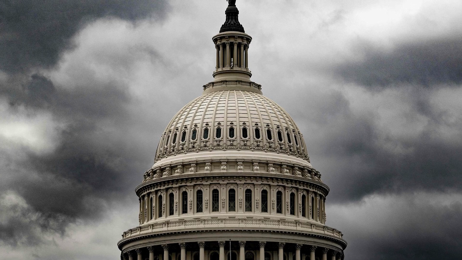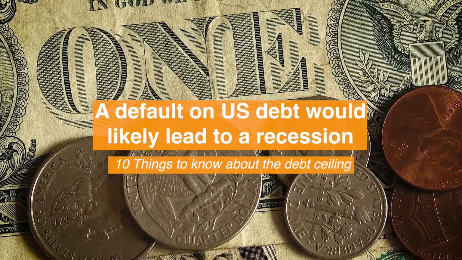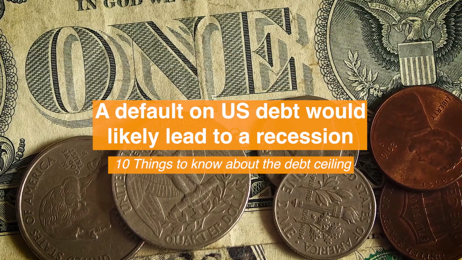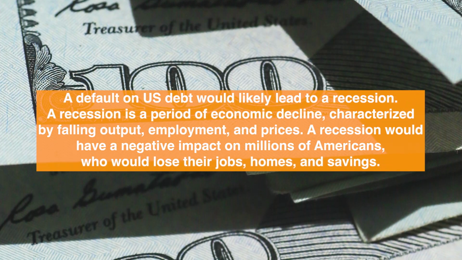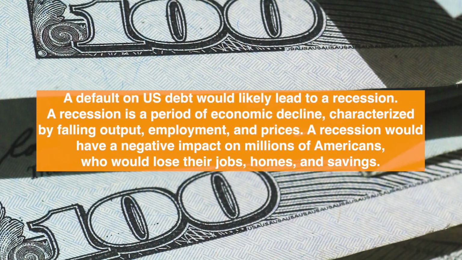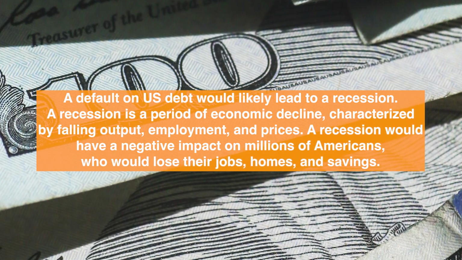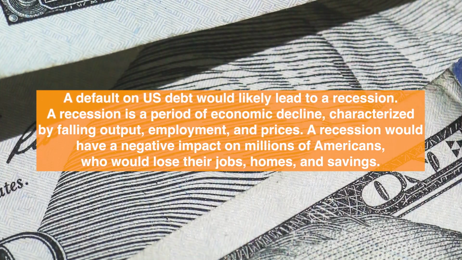A default on US debt would have a devastating impact on the US economy. Number 6, a default on US debt would likely lead to a recession. A recession is a period of economic decline characterized by falling output, employment, and prices. A recession would have a negative impact on millions of Americans. A lot of people would lose their jobs, homes, and savings. But please do remember, not just that. If their credit rating would drop, it would lead to higher interest rates, which leads to my next point.